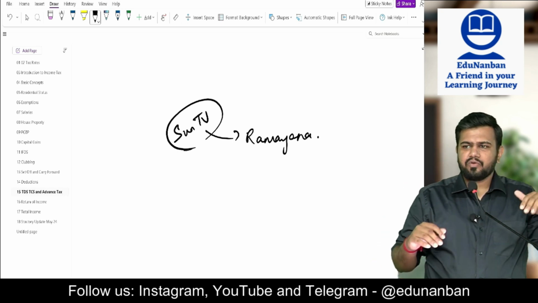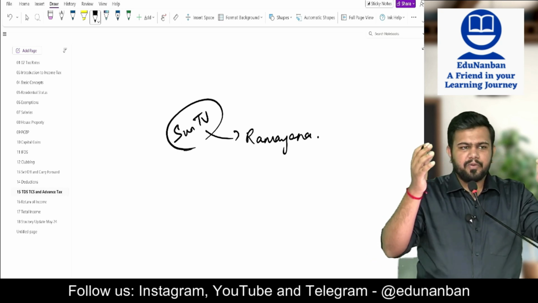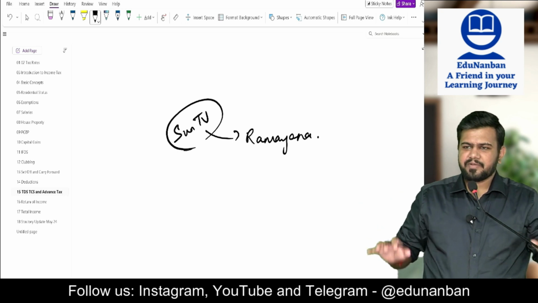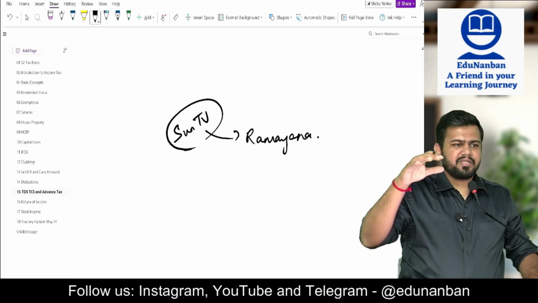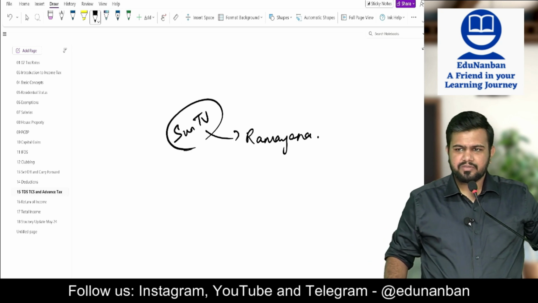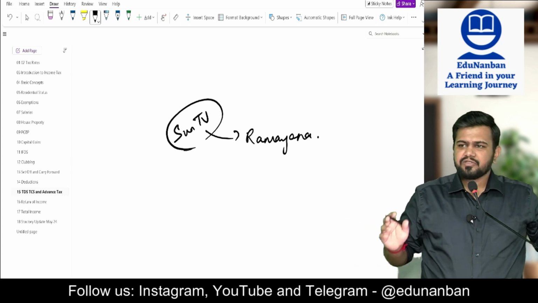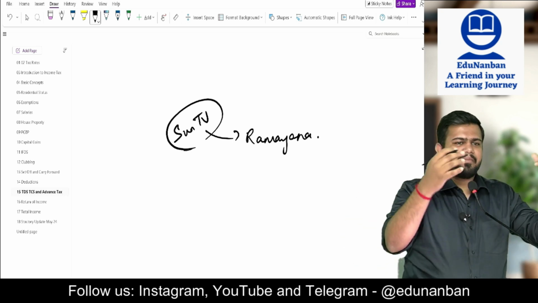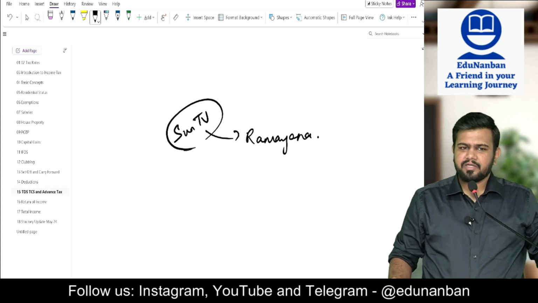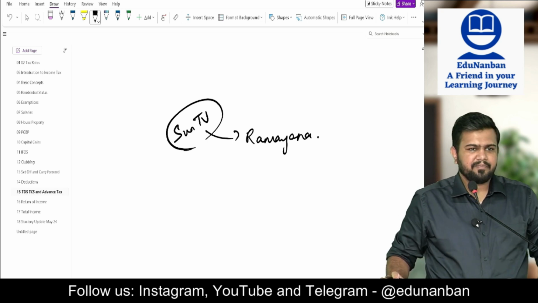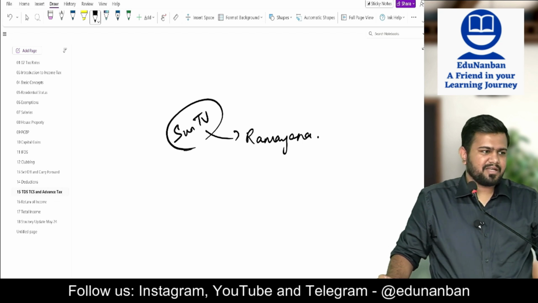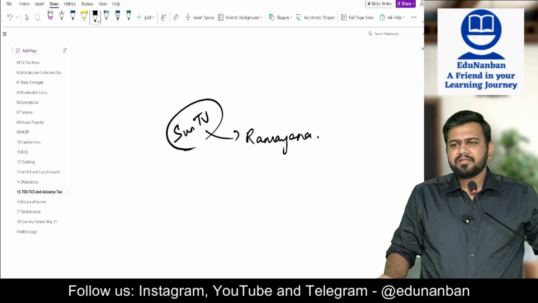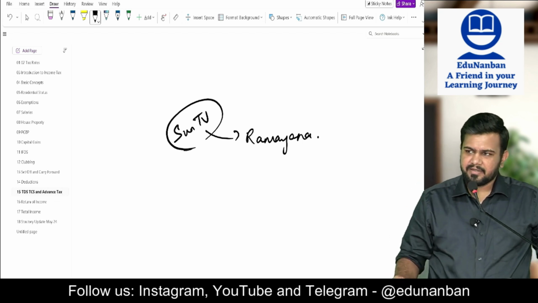They can go to a producer and ask them to produce Ramayana as per Sun TV's specification. Then when Ramayana is produced by that producer, they will show it on the channel. So in the first case, when a ready-made Ramayana is received from the producer, no need to deduct TDS. In the second case, when Ramayana is produced as per the specification of the channel, then TDS has to be deducted.